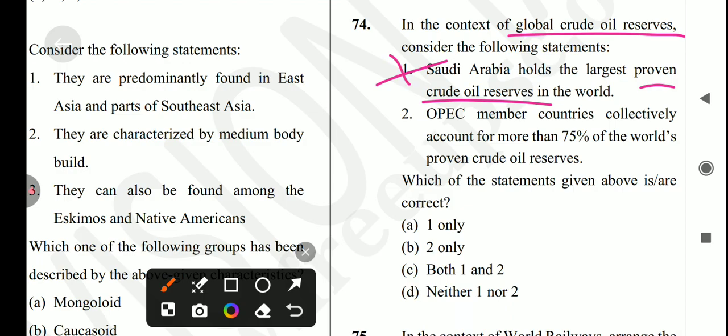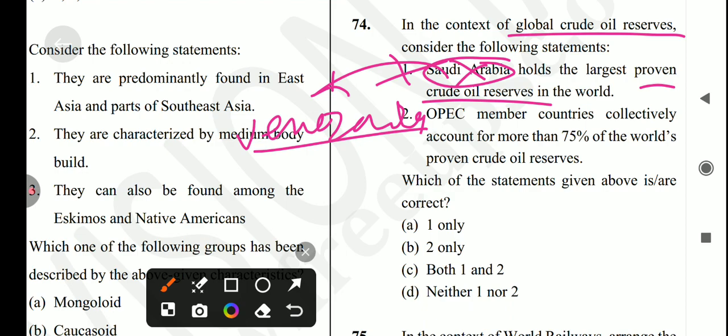Sorry, it's not a correct statement क्योंकि सऊदी अरेबिया नहीं, ये कौन सा हो जाएगा? वेनेजुएला. वेनेजुएला हो जाएगा. Okay, so first statement is incorrect. Next is OPEC member countries collectively account for more than 75% of the world's proven crude oil. Yes, it's a correct statement. So answer for this question is option number B.